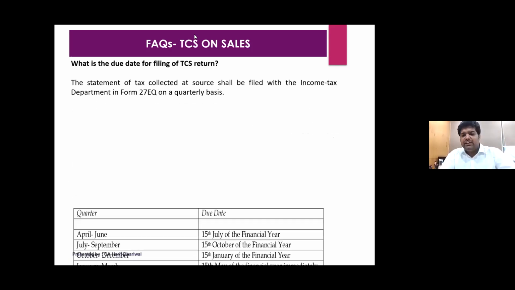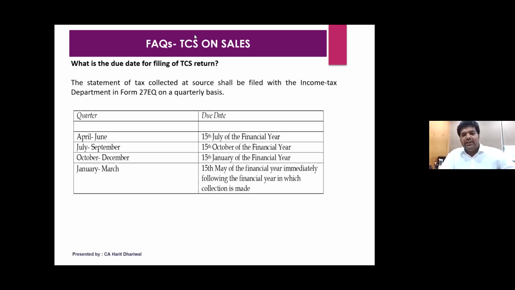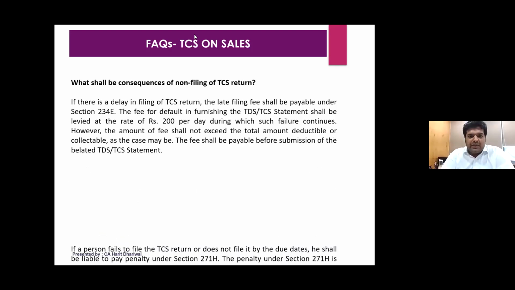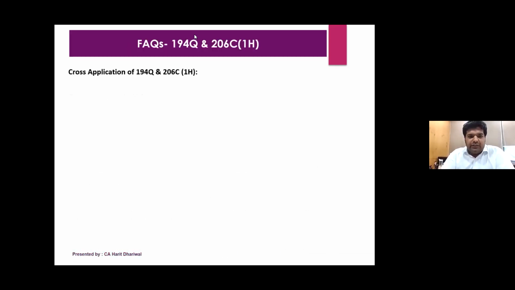We all know, I think very important thing, that for TCS, the due date is not 31st of the next month or end of the quarter, it is 15th. So for the March month, it was 15th of May, and now it is 15th of July for the June quarter. Now, straight away coming to the comparison.